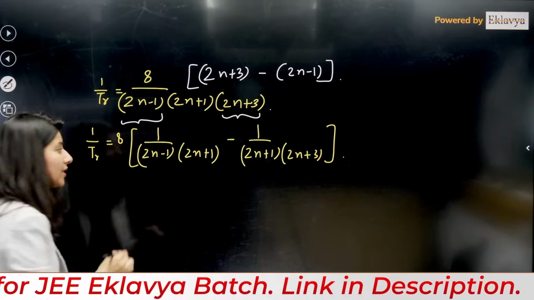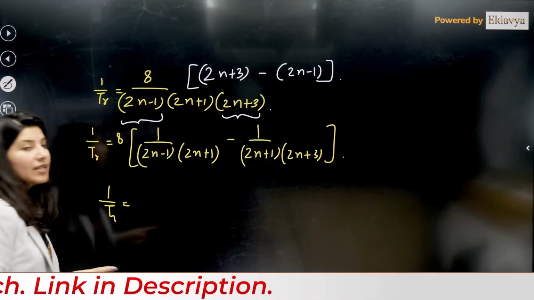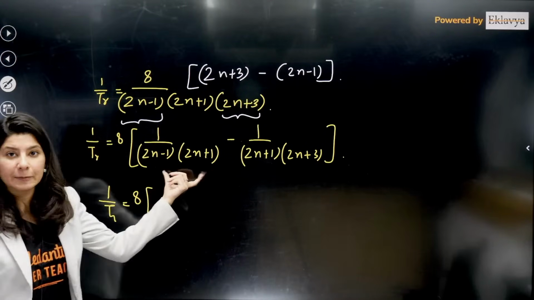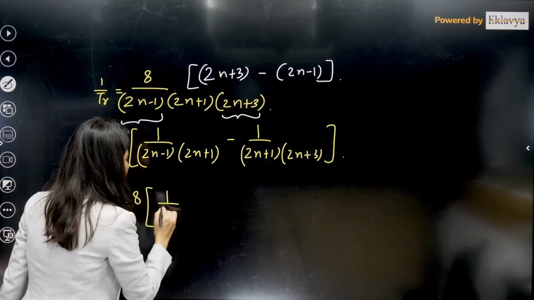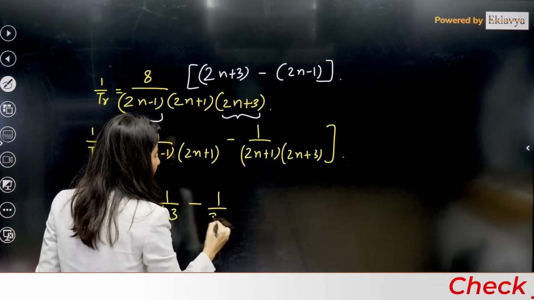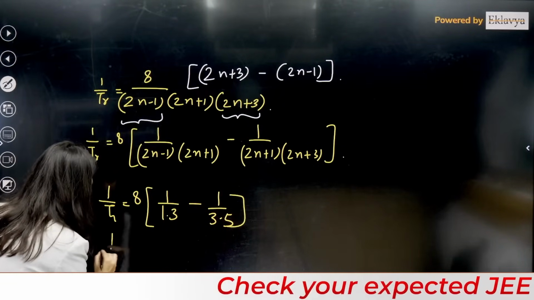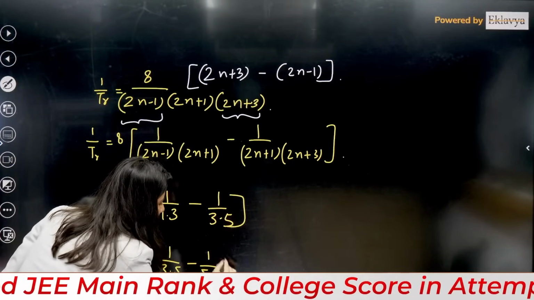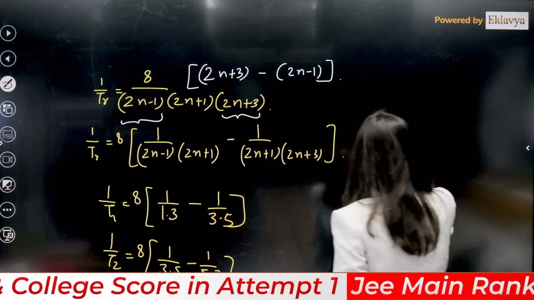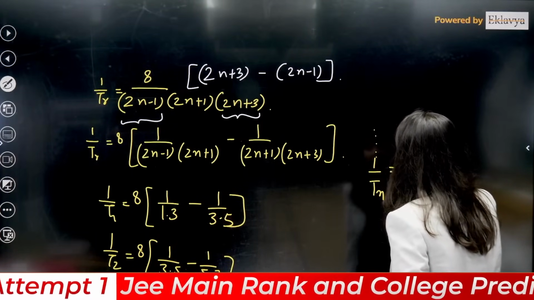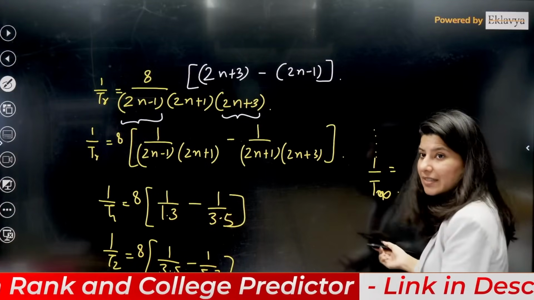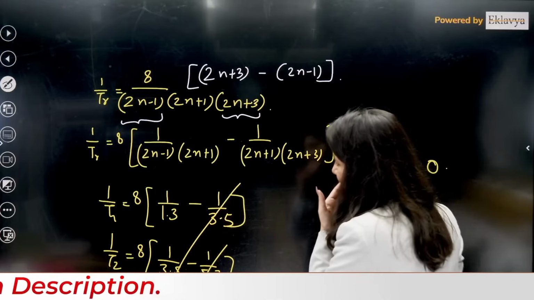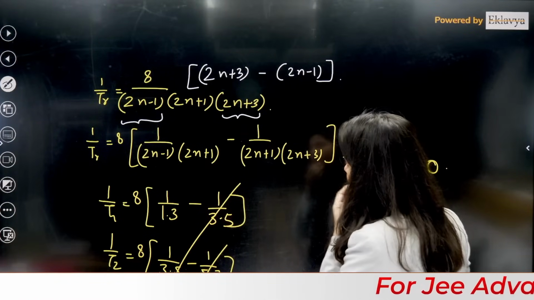Now, what you have to do is figure out 1 by T1. Tell me what is the value of 1 by T1 quickly. So that is going to give you 8 into 1 upon 1 dot 3 minus 1 upon 3 dot 5. This is your 1 by T1. 1 by T2, anybody? 8 upon 1 by 3 dot 5 minus 5 dot 7. And so on all the way up to 1 upon T infinity, basically the infinity terms will be 0. So these type of terms will get cancelled out. So what will your correct answer be?